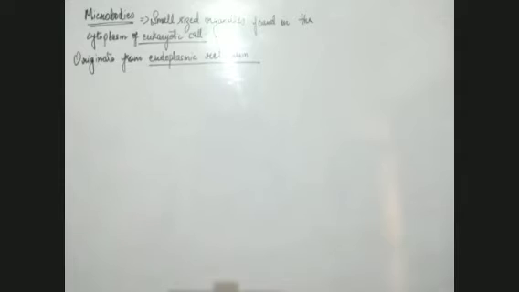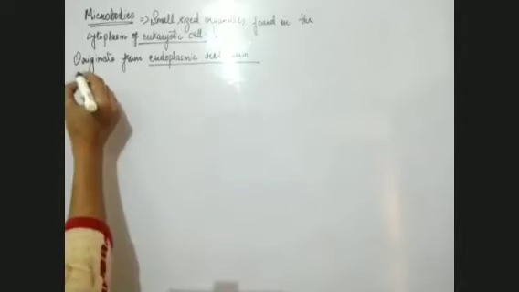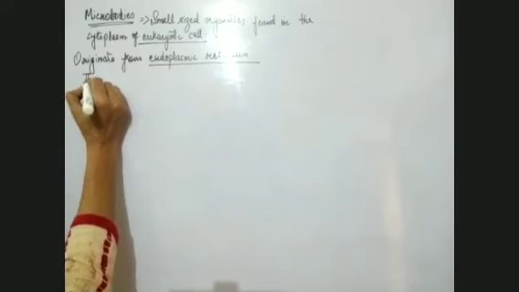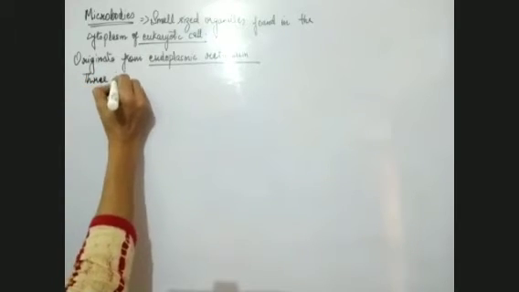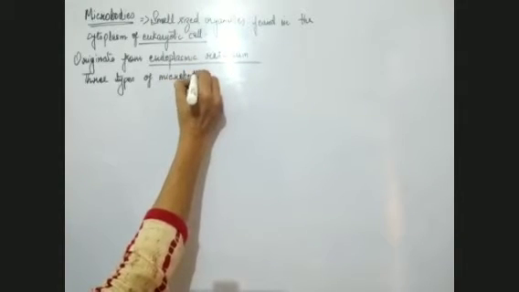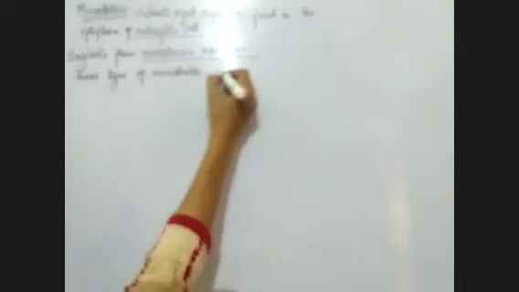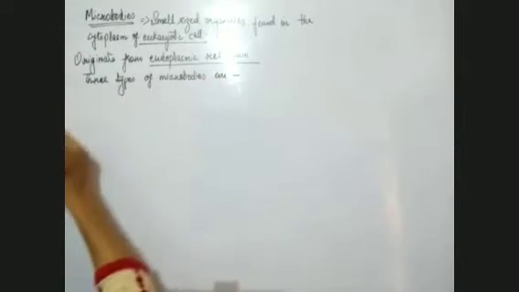So they originate from endoplasmic reticulum. This also we have come to know. Now, there are three types of microbodies, and we have three names for them: spherosomes, glyoxysomes, and peroxisomes.